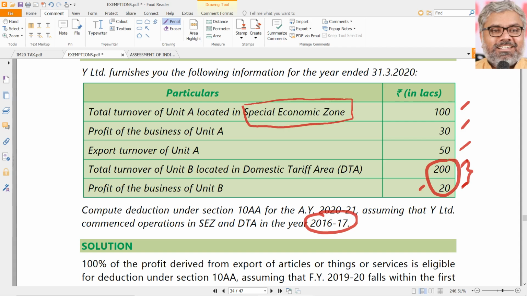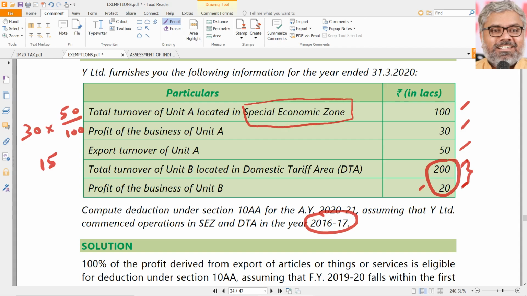But how to get the profit which is attributable to the exports? Because the total profit of business of unit A is 30 lakhs. That is total profit. Entirely it is not from exports. That is why we have to take proportionately. How to take that? Profit of unit A multiplied with export turnover of unit A, which is 50 lakhs, divided by total turnover of unit A, which is 100 lakhs. That means half of that.